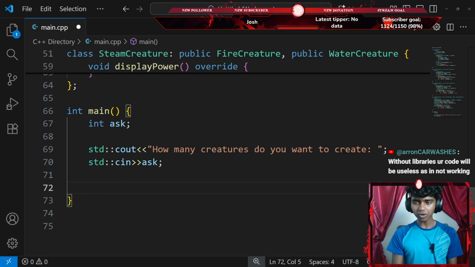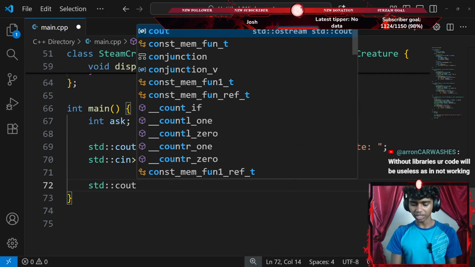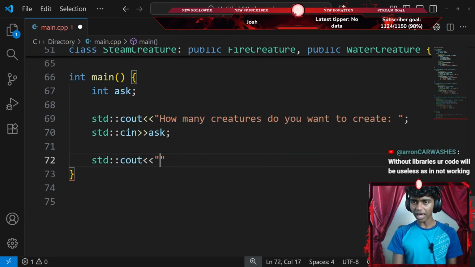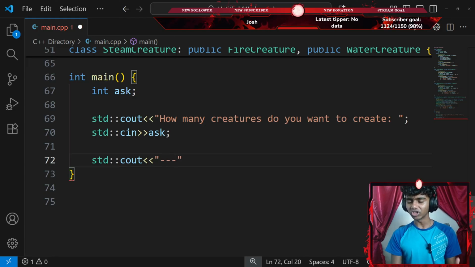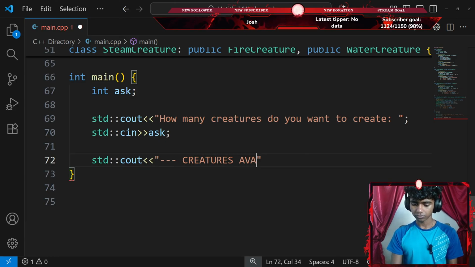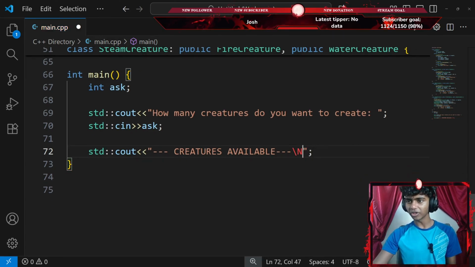Okay, that said, let's go ahead and add a while loop. Before I add a while loop, I'll go with a standard console output with an insertion operator. This is going to say something, so let's add a pair of double quotes with 3 hyphens that say something like creatures available. Did I spell it correctly? There we go. With a \n new line, actually I'll go with 3 more hyphens and then a \n new line ending with a semicolon. That is going to be a lowercase n.